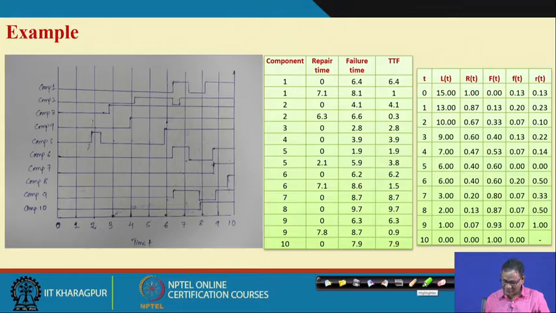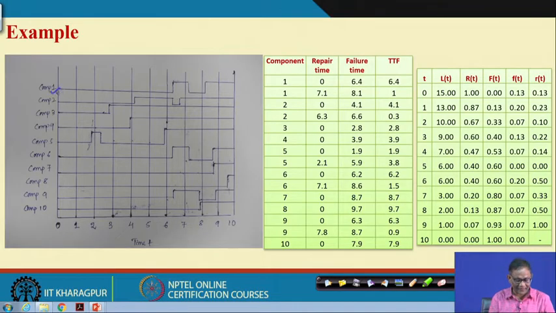For example, if you consider component 1 at time 7 units, means t equal to 7 here, then component 1 is in the failed state. If you consider component 10, you see that component 10 is in the normal state.